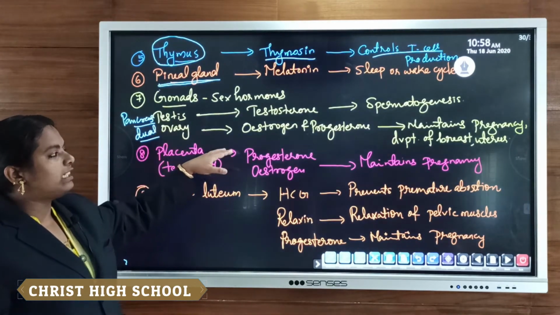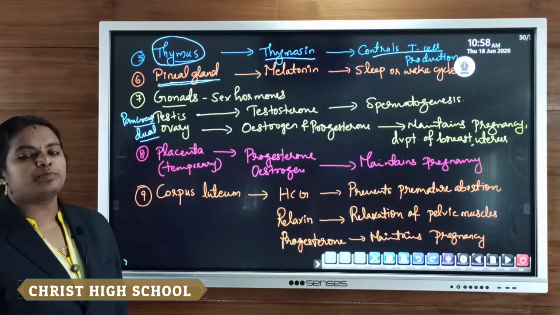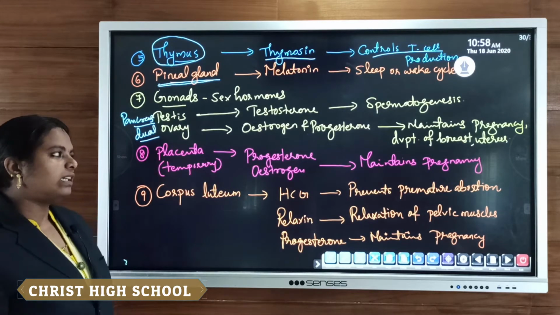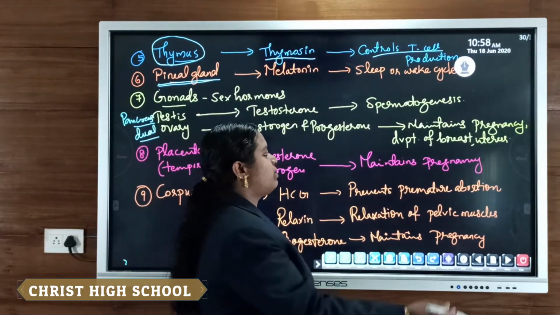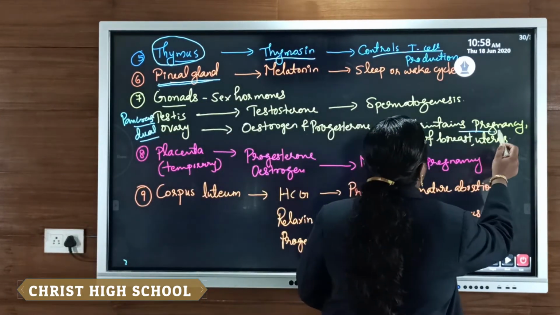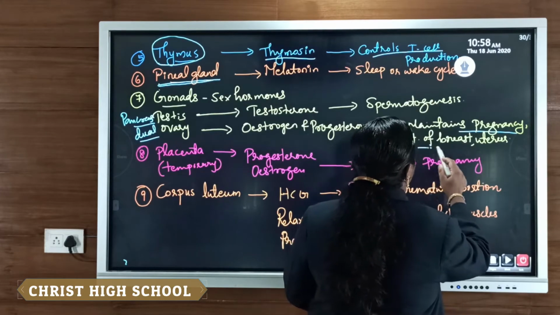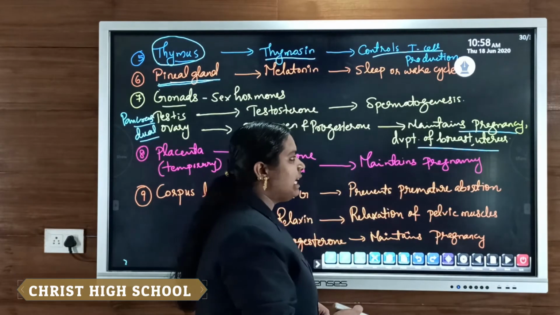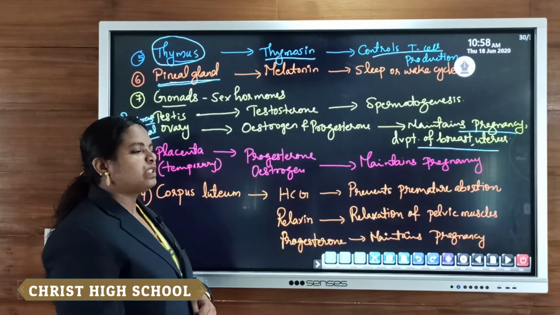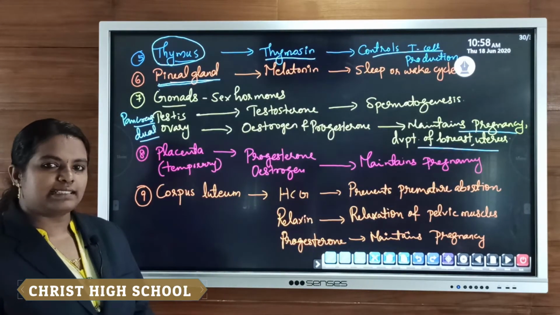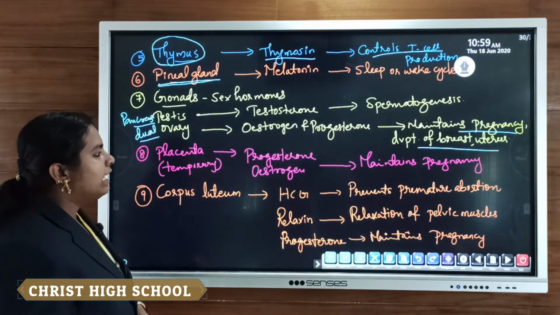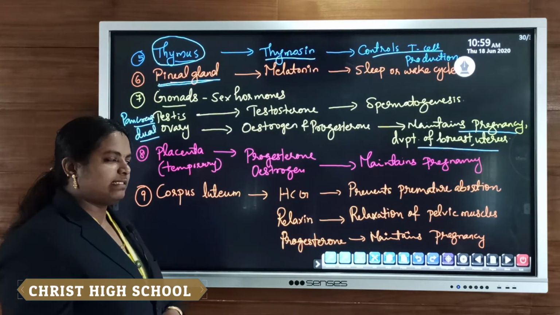Like this, the ovary. Its endocrine secretions are estrogen as well as progesterone. Two hormones are there. Their main functions are to help maintain pregnancy, the development of mammary glands or breast, as well as the proper development and functioning of the uterus, including the development of uterine muscles. Then it helps to maintain pregnancy.